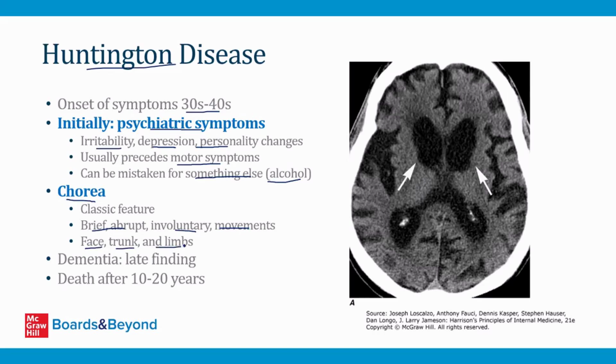And if you go to YouTube and search up Huntington disease chorea, you can see lots of examples of the chorea, the movement abnormalities that come with this condition. Remember, it's a condition of excess movement. After the person has had the psychiatric symptoms and the chorea for a while, they will usually develop dementia, although this is usually a late finding in the disease. And unfortunately, this disease is progressive and death usually occurs after 10 to 20 years.